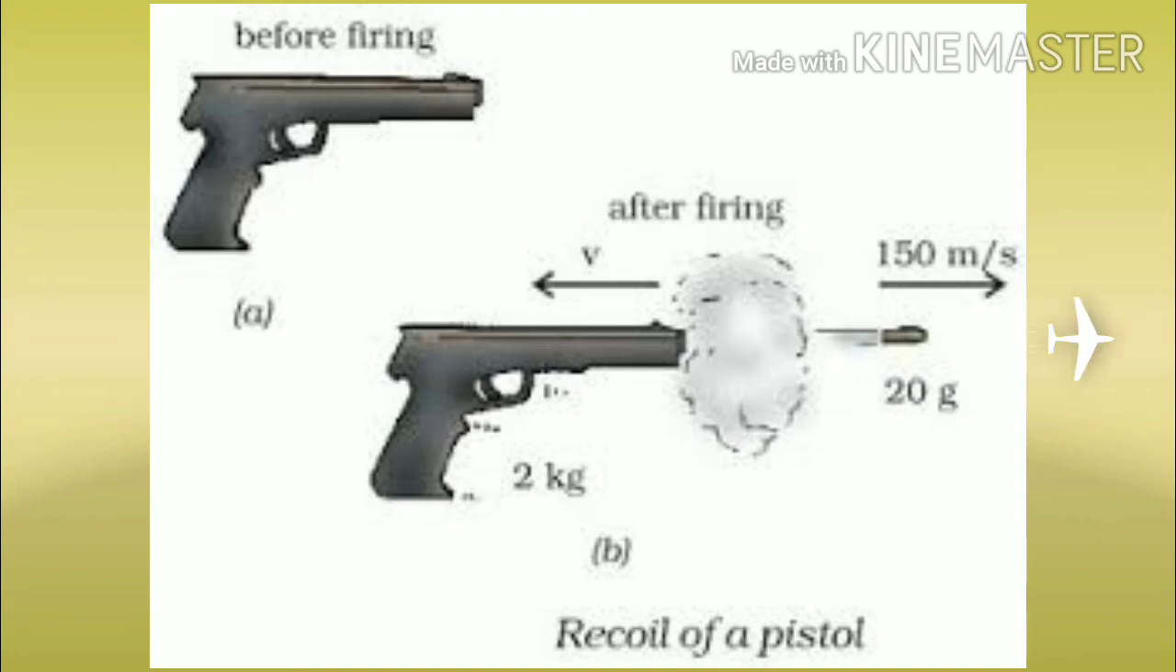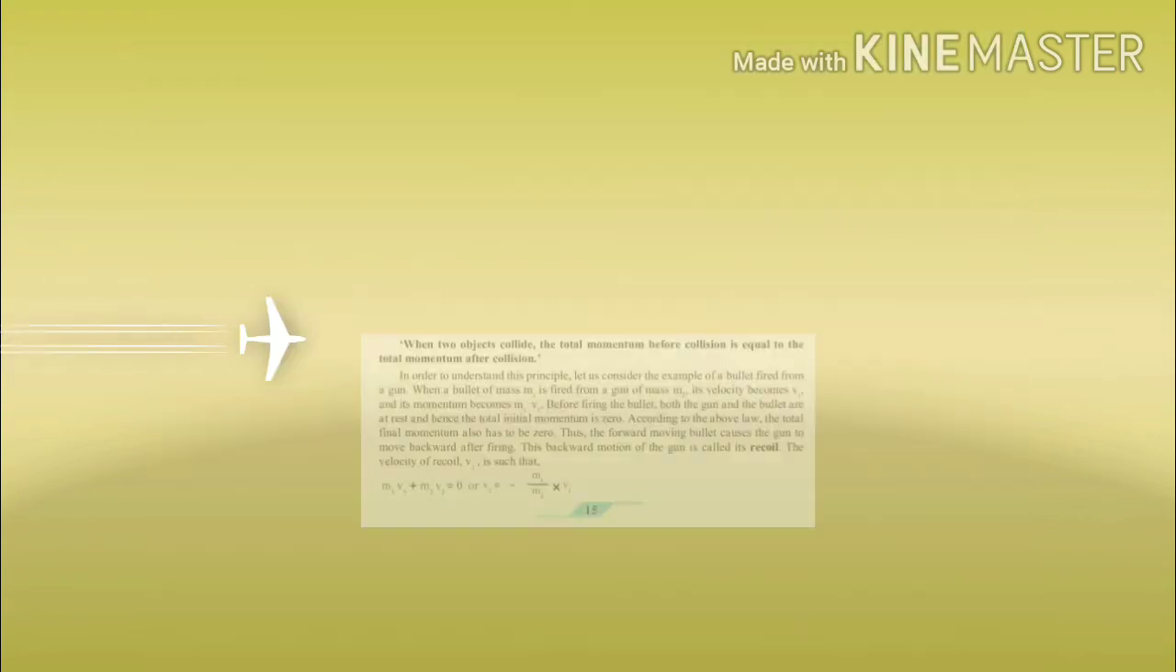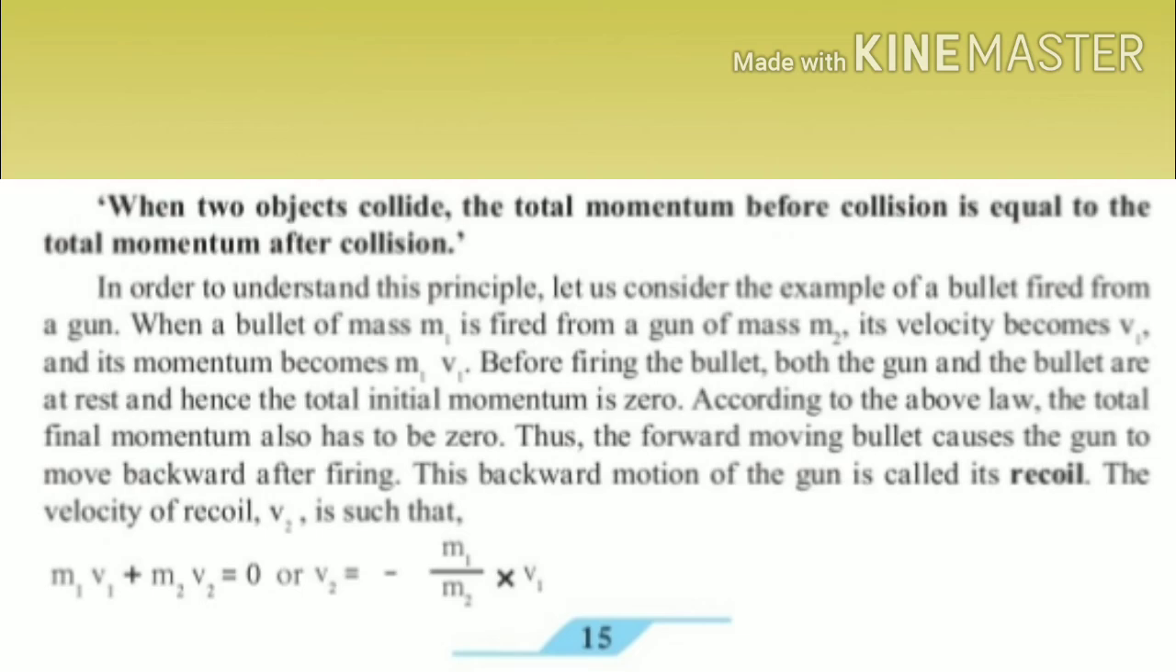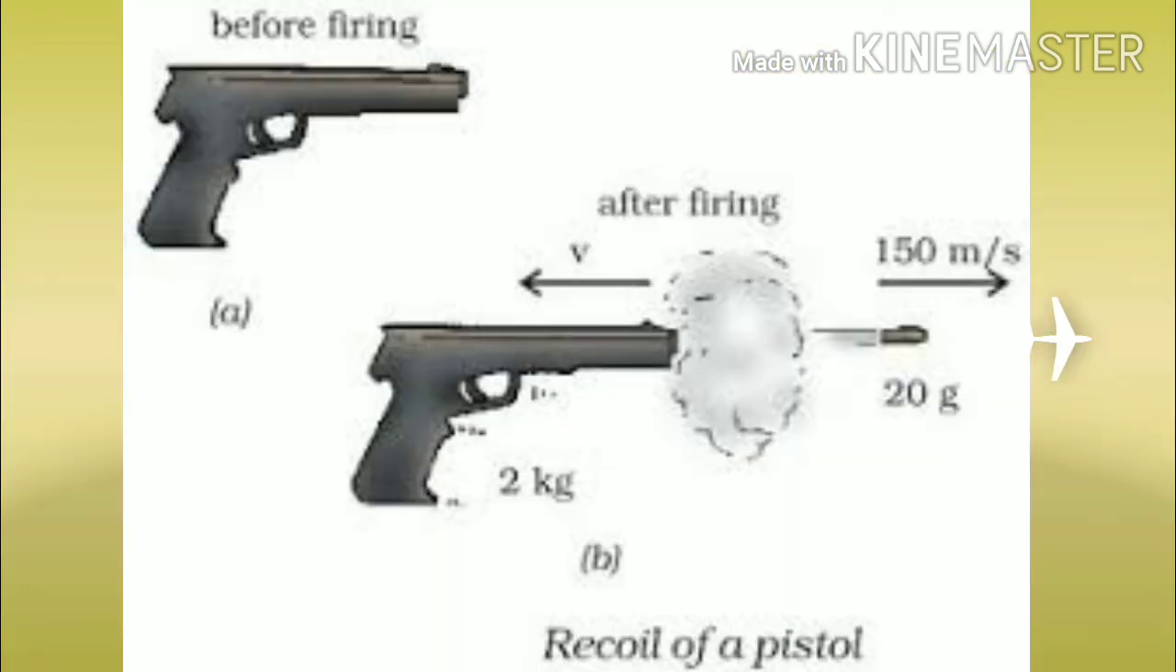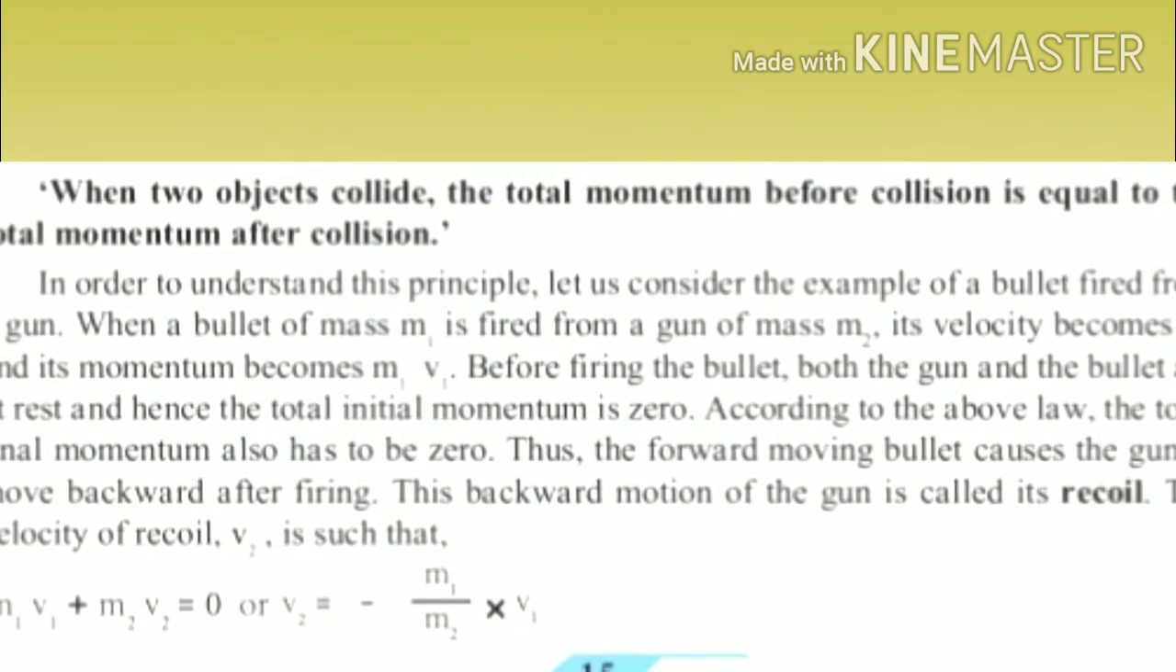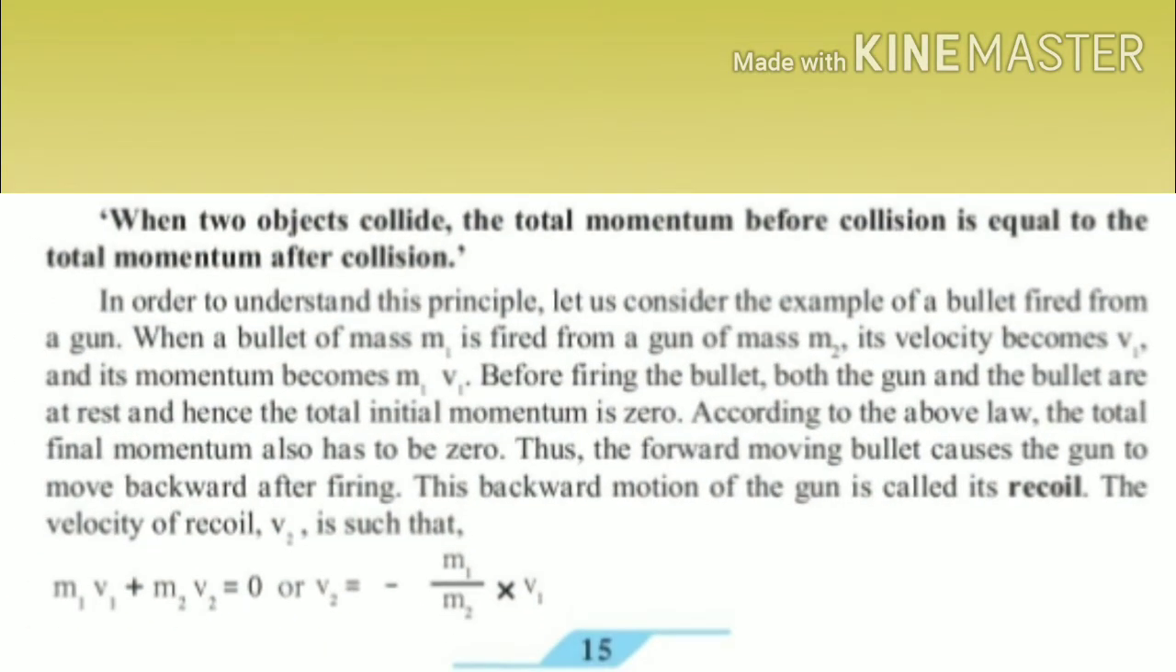Thus, the forward moving bullet causes the gun to move backward after firing. This backward motion of the gun is called its recoil. The velocity of recoil, that is v2, is such that m1 v1 plus m2 v2 is equal to 0, or v2 is equal to minus m1 upon m2 into v1.